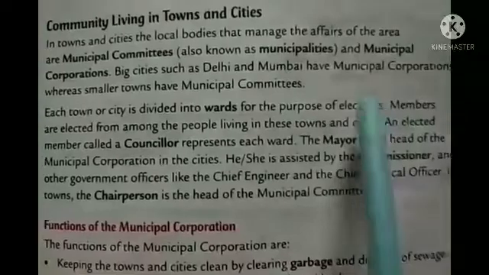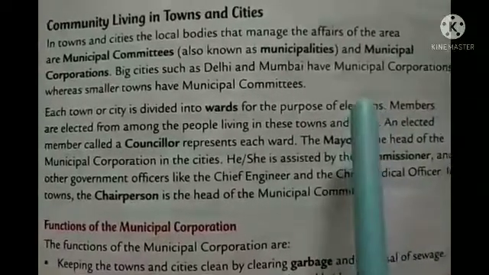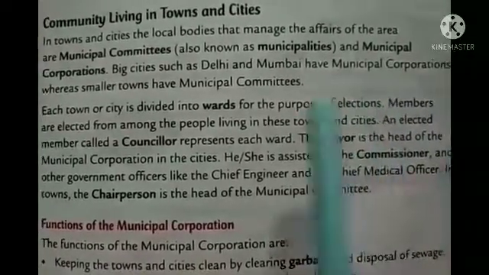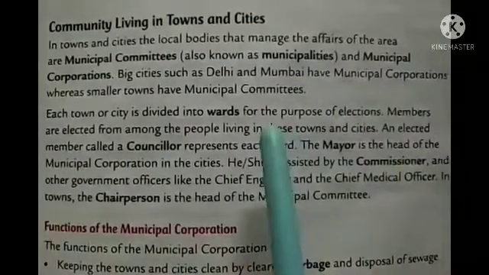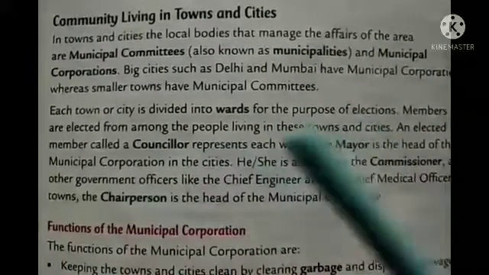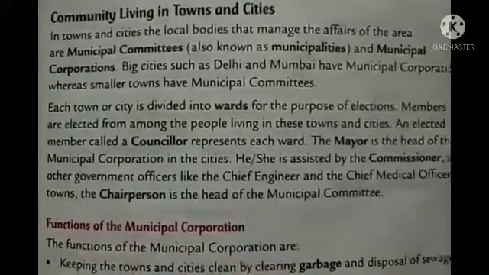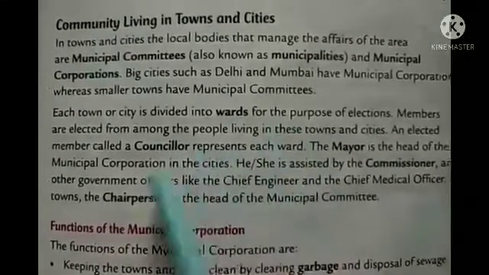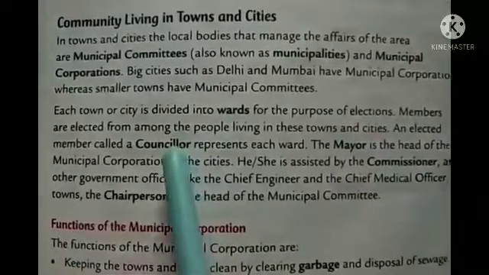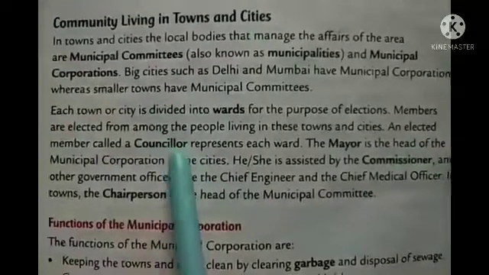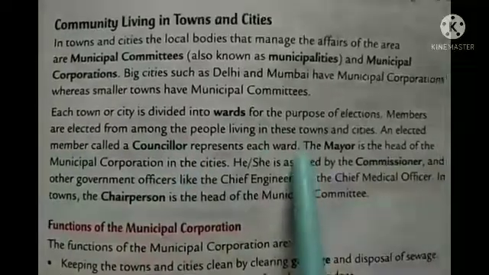At the time of election, the members are elected from among the people living in these towns and cities, and from each and every ward, one councillor is to represent that area. Okay, so that elected member is called what? Councillor. Each councillor represents their ward.